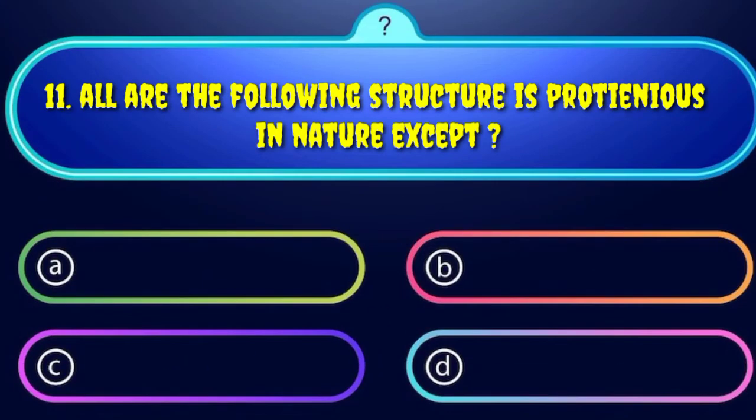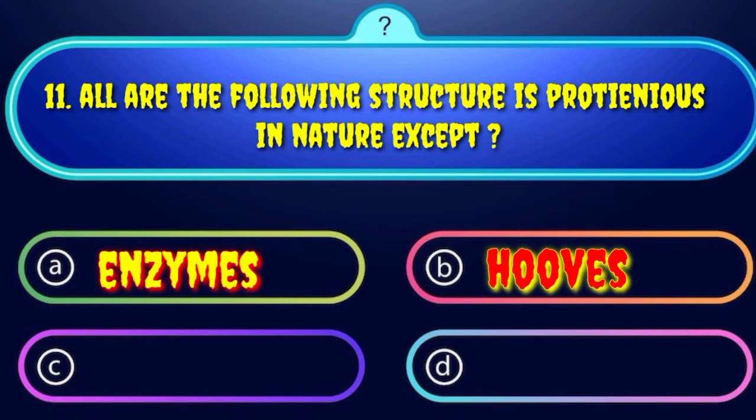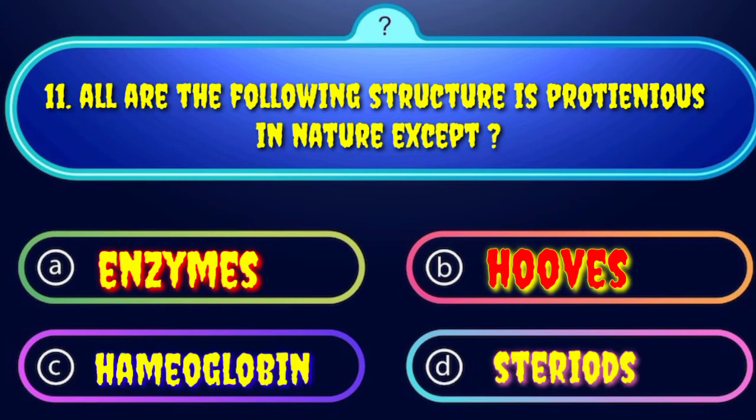MCQ number 11. All of the following structures are proteinous in nature except: option A, enzymes; option B, hooves; option C, hemoglobin; and option D, steroid. Here we have to select the option which is not proteinous in nature. If you see the first option, enzyme, we know that enzyme is protein in nature, so the first option is incorrect. If you see option B, hooves means the foot of cow, goat, etc., or the nail of cow, goat, etc. Hooves are also proteinous in nature.